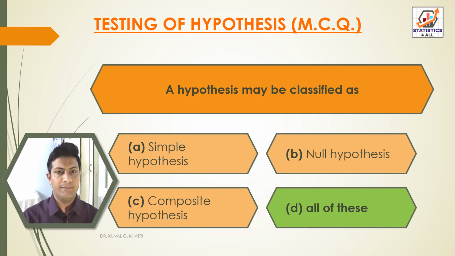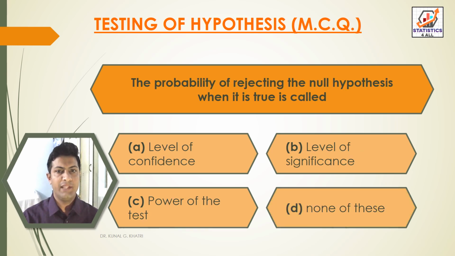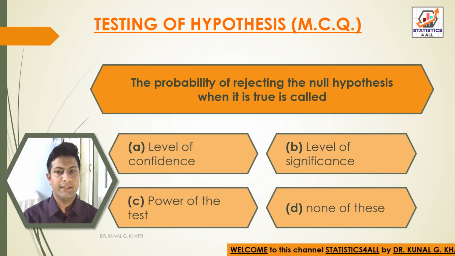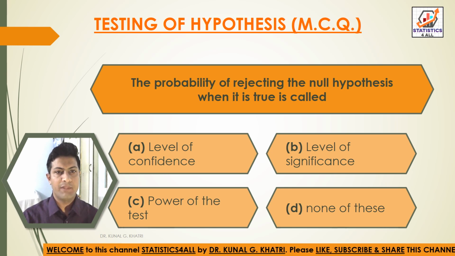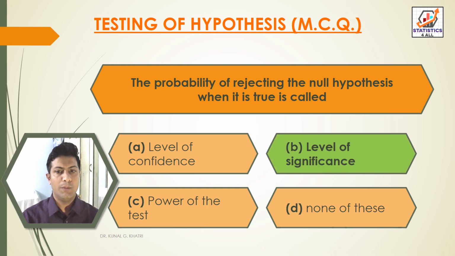Next question, the probability of rejecting the null hypothesis when it is true is called option A level of confidence, option B level of significance, option C power of the test, option D none of these. So here we have answer option B level of significance. The probability of rejecting the null hypothesis when it is true is called level of significance.